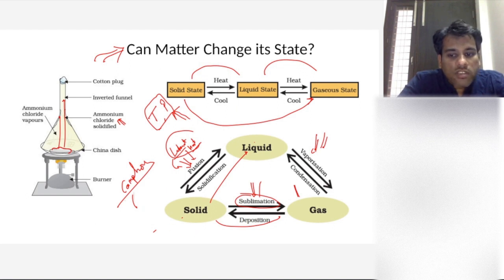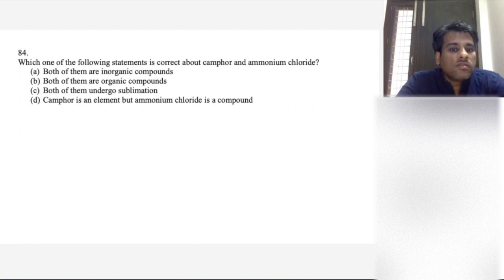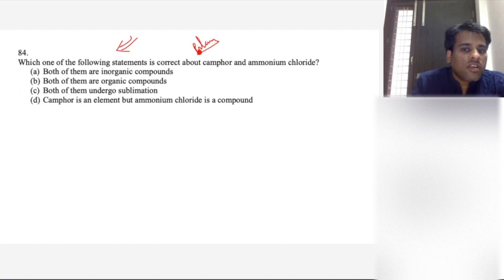What will be the answer of this question? This question was also from this year's prelims. The question that you see is also from this year's prelims. Tell me, what will be the answer of this question? Which of the following statements is correct about camphor and ammonium chloride?